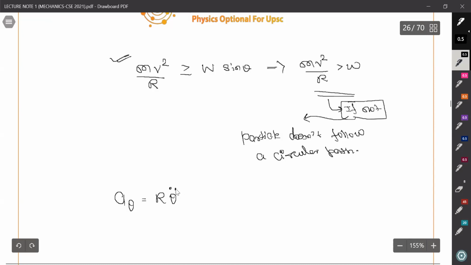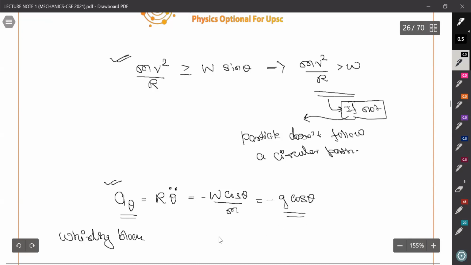Here, a theta is what? Only r double dot, since we know that r dot is 0 here. So we can write w cos theta by m, that is minus g cos theta. Also, whenever you are writing anything like this, a theta equals minus g cos theta, you must conclude something about the whirling block. If the final answer is a theta equals minus g cos theta, you must write that it has tangential acceleration